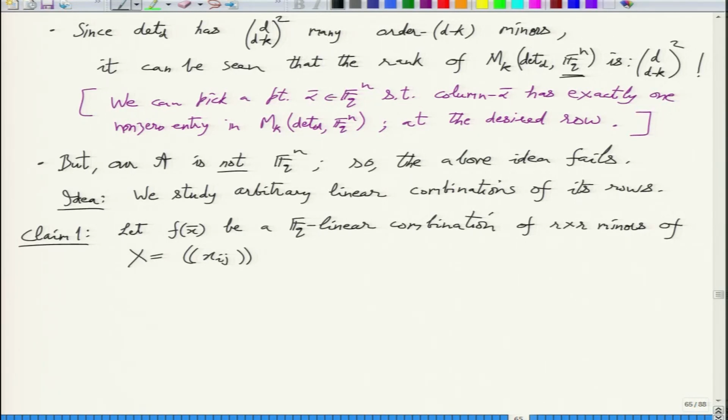Take an arbitrary linear combination of these minor polynomials, and call it F. We want to look at the probability that F of alpha bar is non-zero for a random point. So what is this probability?